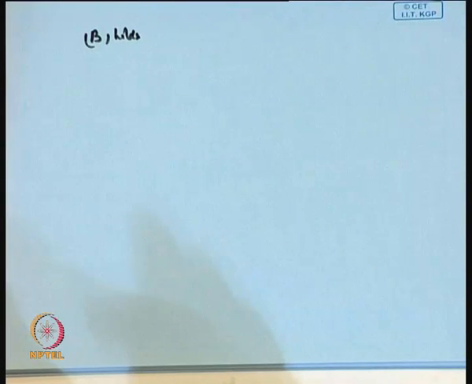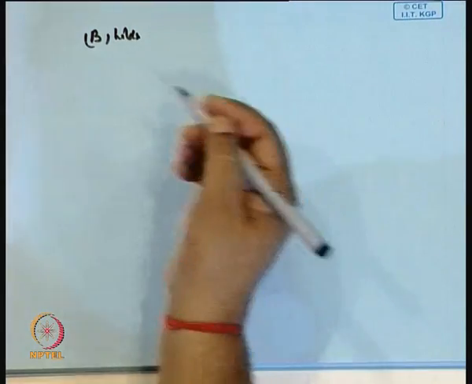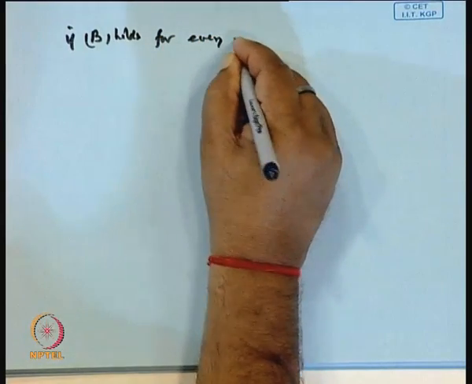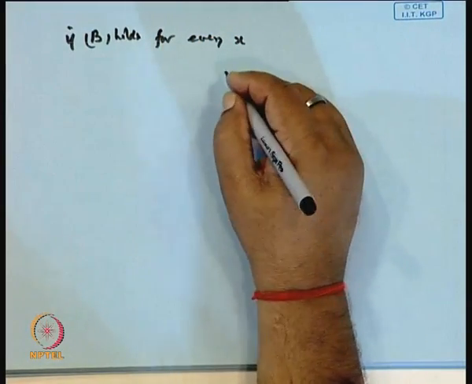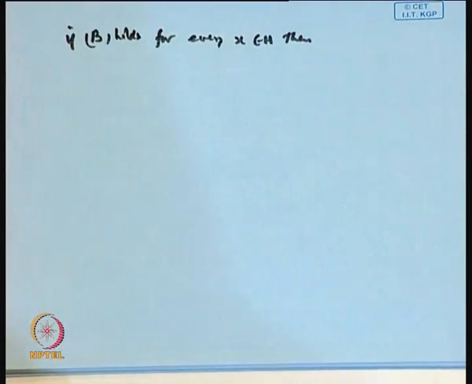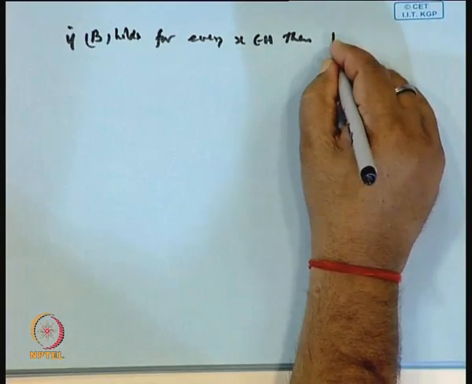Okay, is it clear or not? Conversely, if B holds for every x in H, then M must be total in H.